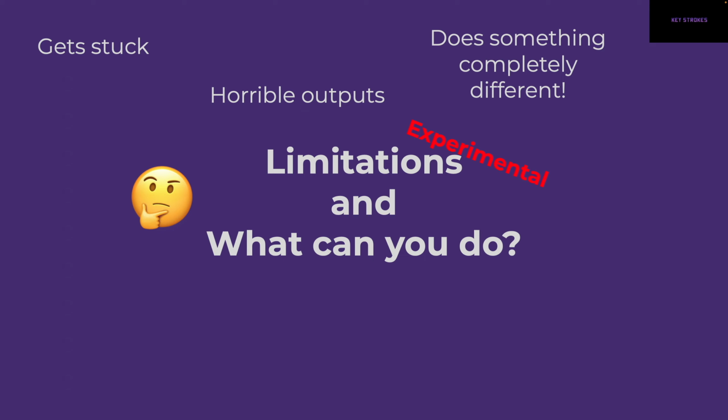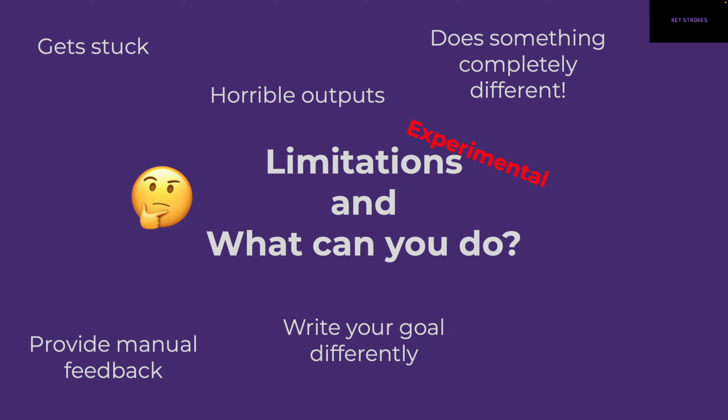As you run through the LLM thoughts, you can provide it some manual feedback, which it can incorporate into its next thoughts, or you can try to write your goals differently. When I was trying to run the goal to learn Python through AutoGPT, I tried to write my goal in several different ways, and only a few of them worked pretty well, and that's what we looked at today. Also, when you specify your goals, AutoGPT creates a list of goals that we saw as part of the first prompt. You can modify that so that the chain of LLM thoughts can use those modified goals. Providing these little supervisions here and there can drastically improve the performance of these upcoming libraries.